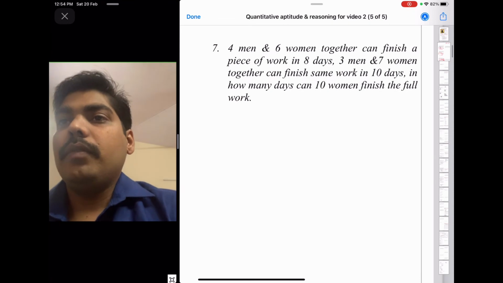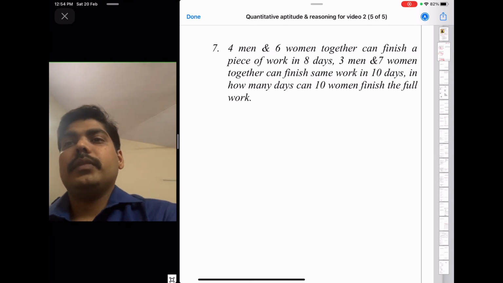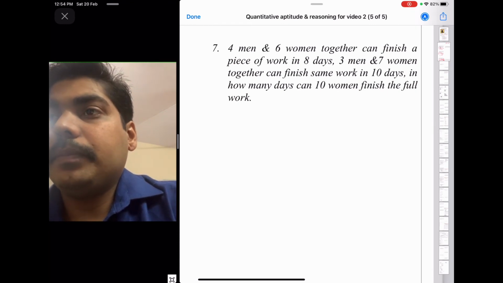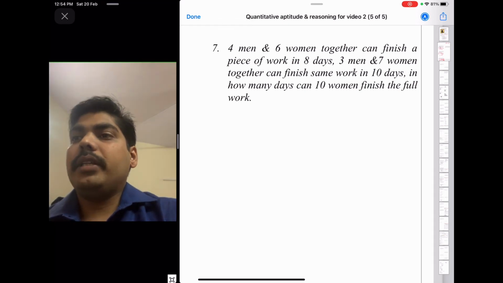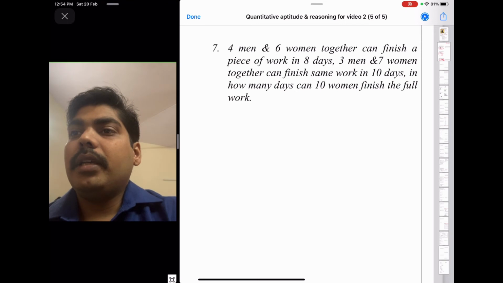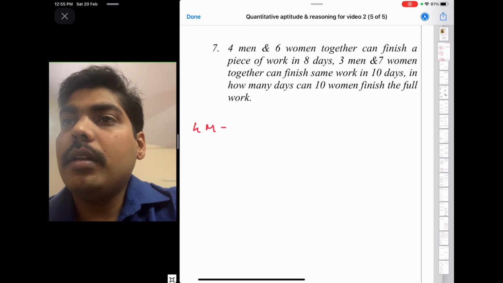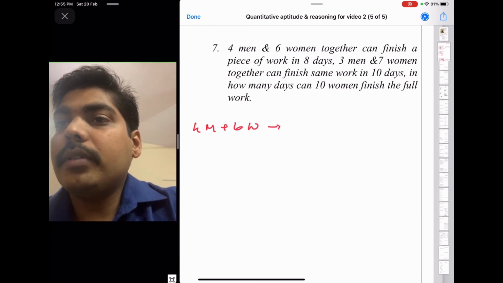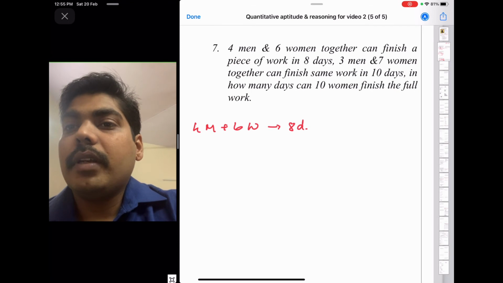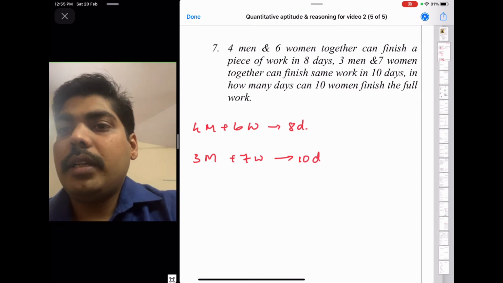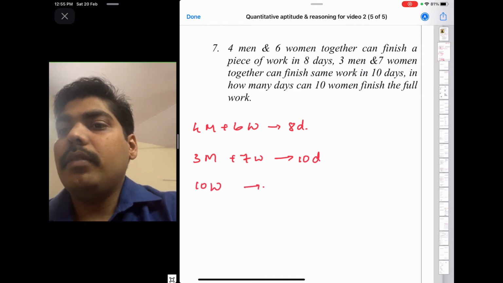Now 4 men and 6 women can finish a piece of work in 8 days. 3 men and 7 women can finish the same work in 10 days. In how many days can 10 women finish the full work? Now 4 men, 6 women can finish a piece of work in 8 days. 3 men and 7 women can finish the same work in 10 days. In how many days can 10 women finish the full work?